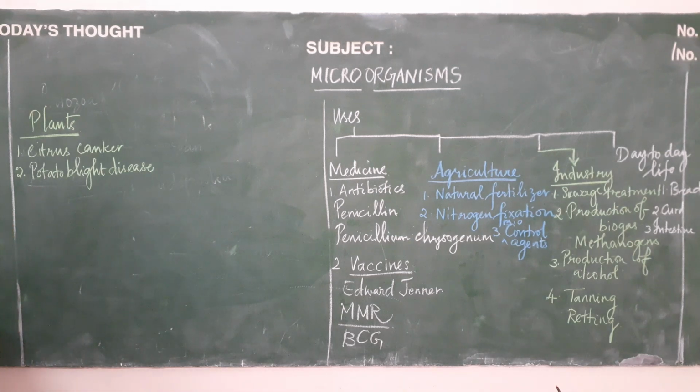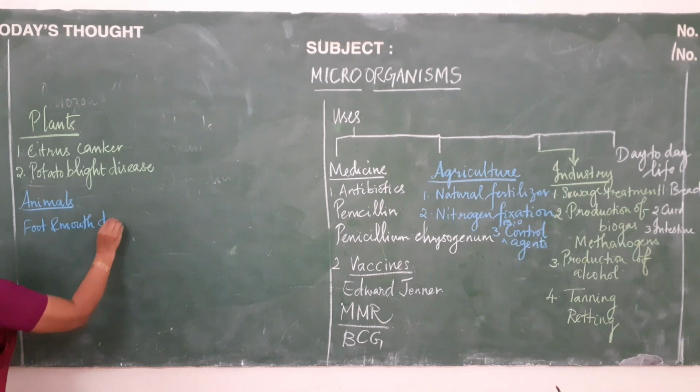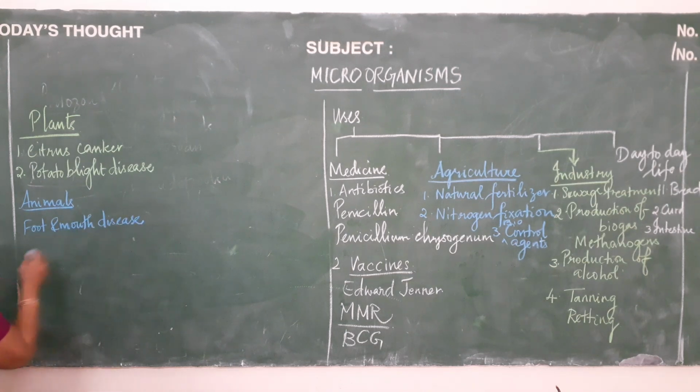Next, let us see the diseases caused in animals. In animals, it causes foot and mouth disease. And second one, anthrax. These are the two main diseases which are caused in animals by microorganisms. This anthrax is not only caused in cattle, it is also caused in human beings. Next will be what are the diseases caused in human beings.